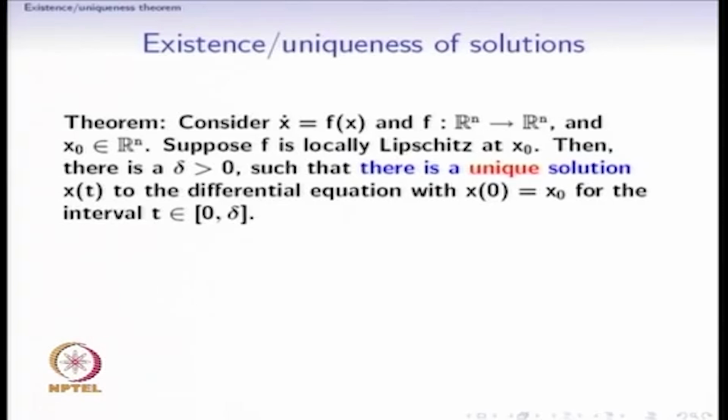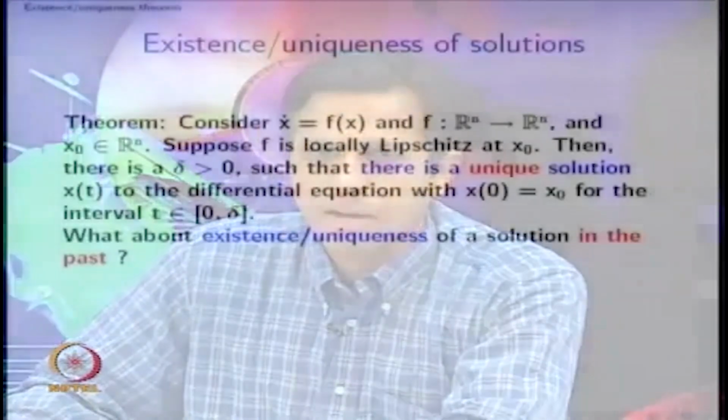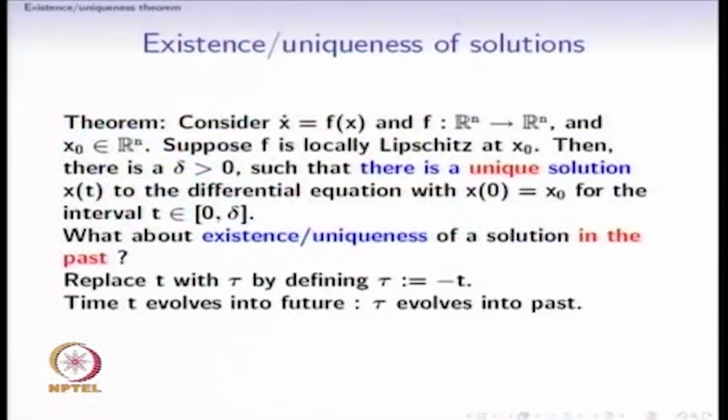Please note that we are starting from t equal to 0 to some delta greater than 0. So this is an interval in positive time, for the future. There is a unique solution for some time in the future. An important question is: is there a unique trajectory in the past? What about existence and uniqueness of a solution in the past? For this particular issue, we can easily modify our theorem.